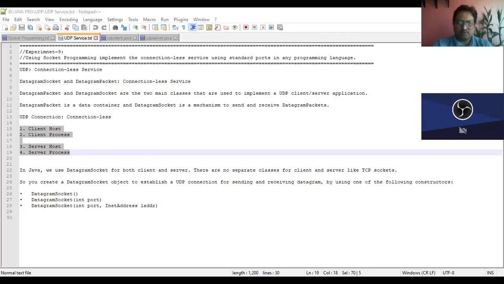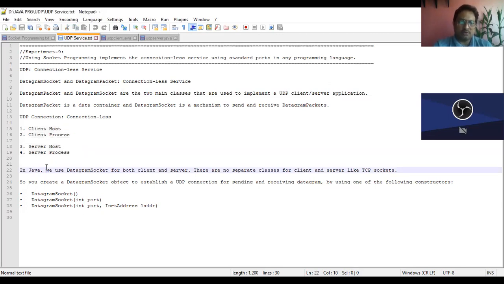Okay, so when you will prefer this connectionless implementation, anyone can reply me when you will prefer? Yes.